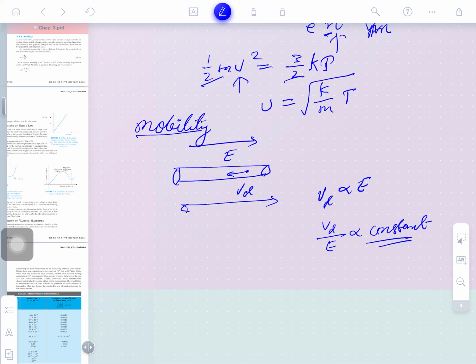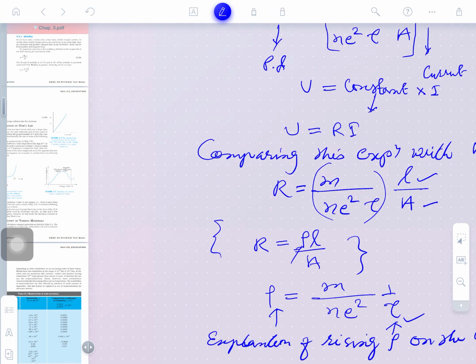So what do you understand by the term mobility? It is represented as mu. Please go on writing this: the ratio of the drift velocity to the applied electrostatic field is called mobility. Since V is proportional to E, what can be written in place of the proportional sign?